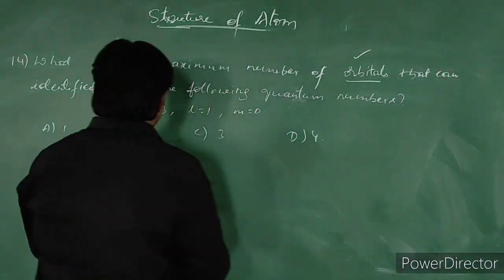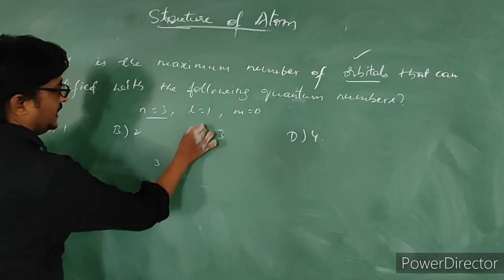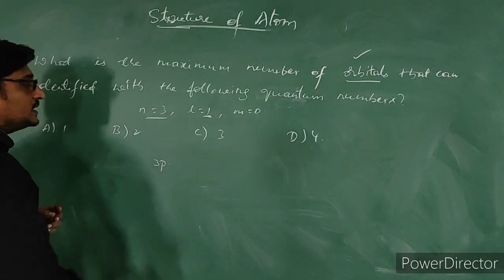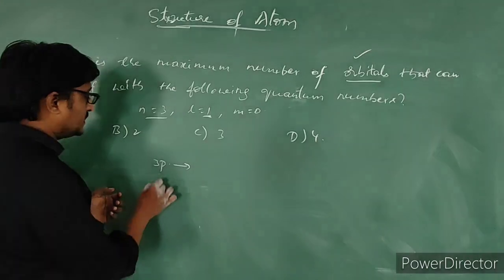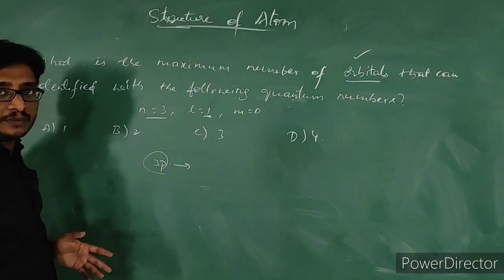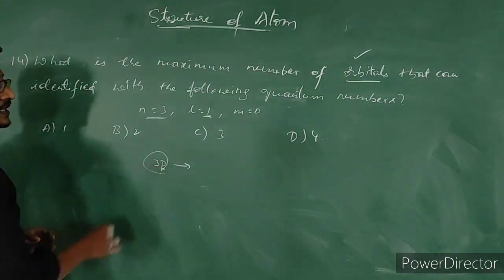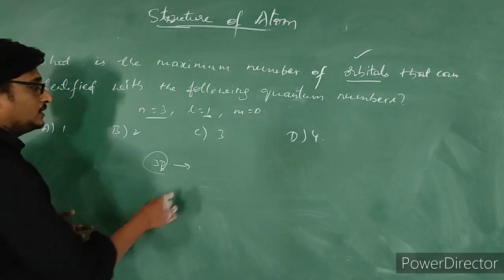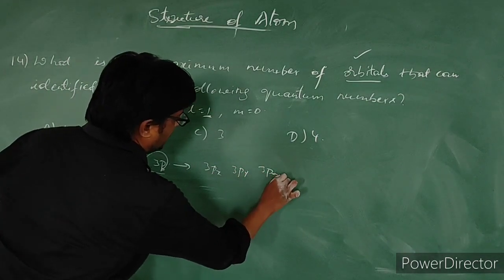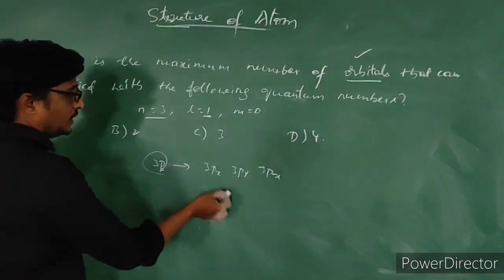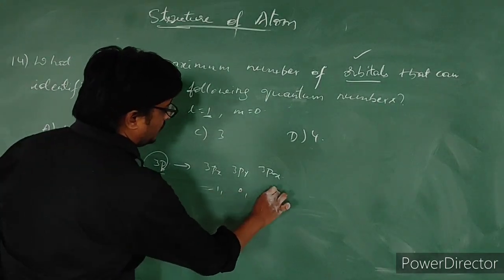Okay, look here, if n is equal to 3, L is equal to 1, then it represents the 3p subshell only, na? This 3p subshell can have 3 orbitals. What are they? 3px, 3py, 3pz. And you know the m values. It can be -1, 0, +1.